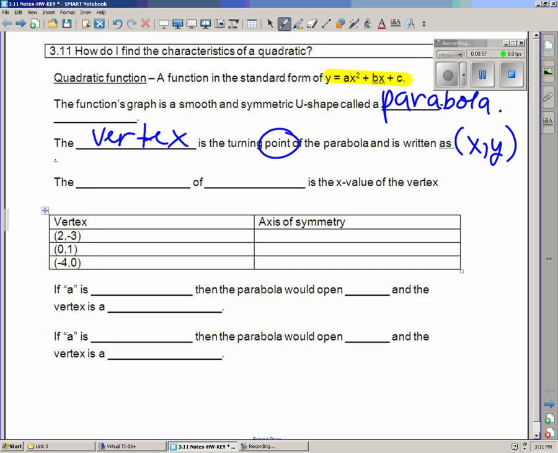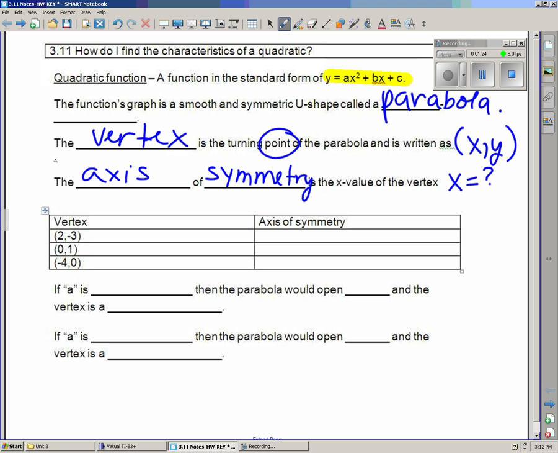The fact that it's symmetric means that if you were to fold this parabola in half through the vertex, you create something called the axis of symmetry. And the axis of symmetry is the x value of the vertex. It's written as an equation, x equals, and who knows what that value is going to be. The value could be 2, 3, -5, who knows.